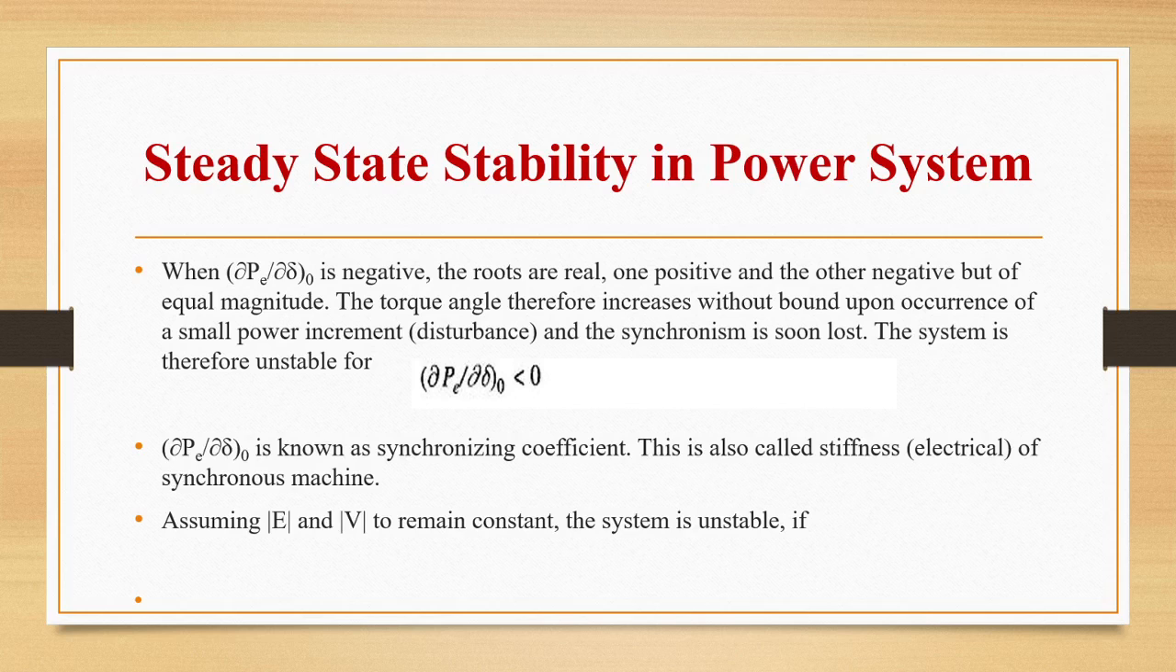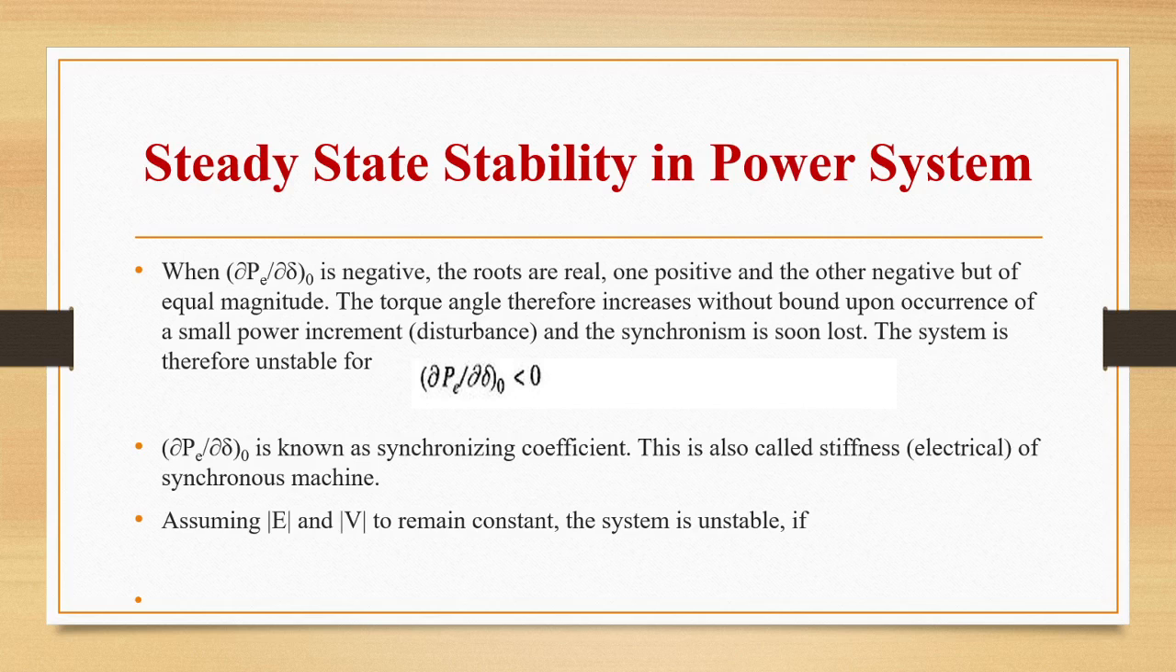So when ∂Pe/∂δ0 is negative, roots are real. One is positive, another one negative, but of equal magnitude. Torque angle therefore increases without bound upon occurrence of a small power increment, and the synchronism will be lost. System is therefore unstable for ∂Pe/∂δ0 less than 0. ∂Pe/∂δ0 is known as synchronizing coefficient. This is also called the stiffness of synchronous machine.